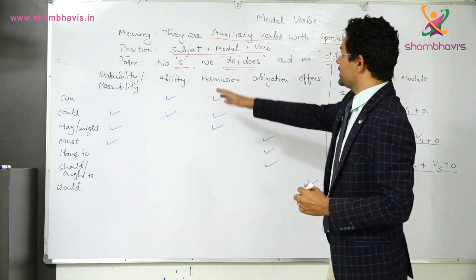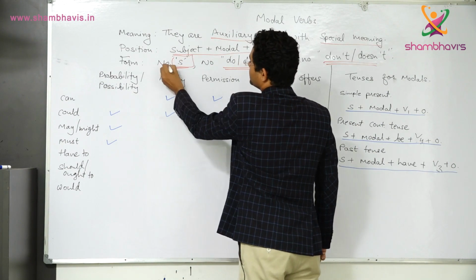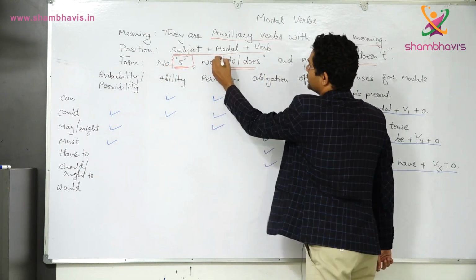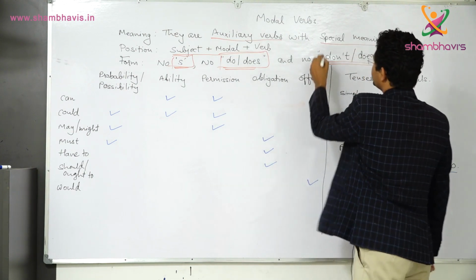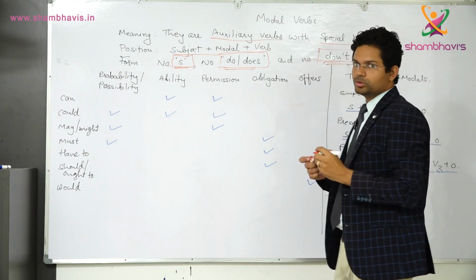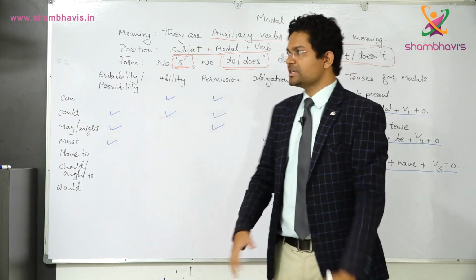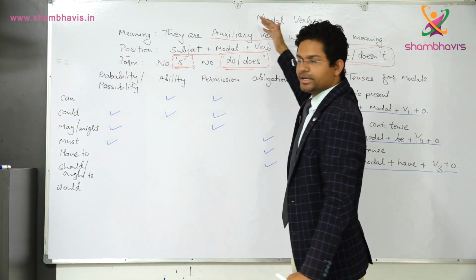Okay. So these three things, remember, with the main verb, we don't need to put s. With the interrogative, we don't need to put do, does. And with negative, we don't need to put do, don't and does. So this is modal auxiliary verbs.